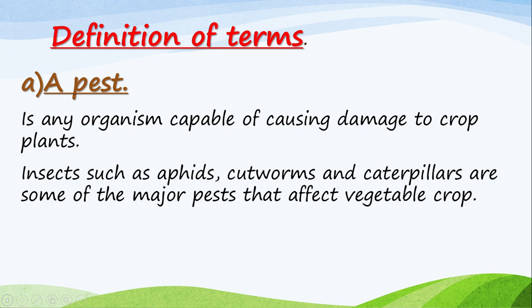Examples of those vegetable crops. Okay, now you can share with me. Yes, Shadrach. Cabbages is an example of vegetable crop. Majuma, we have kales. Let us listen.